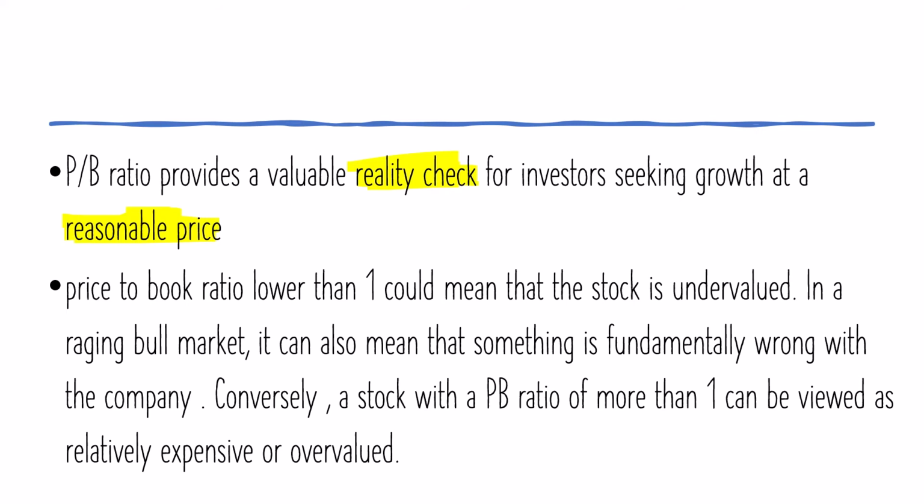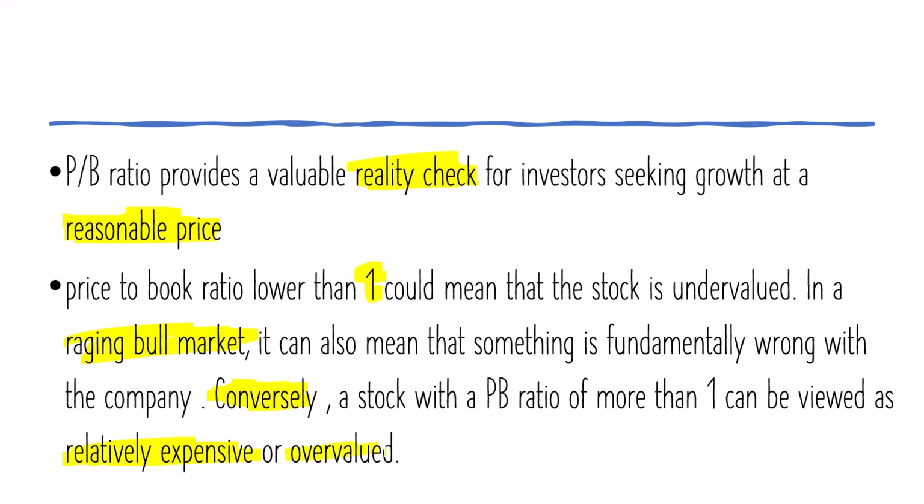Number four, PB ratio can also tell us that the company is having something fundamentally wrong even if the company's PB ratio is lower than 1 in a raging bull market. And conversely, PB ratio of more than 1 can be viewed as relatively expensive or overvalued.